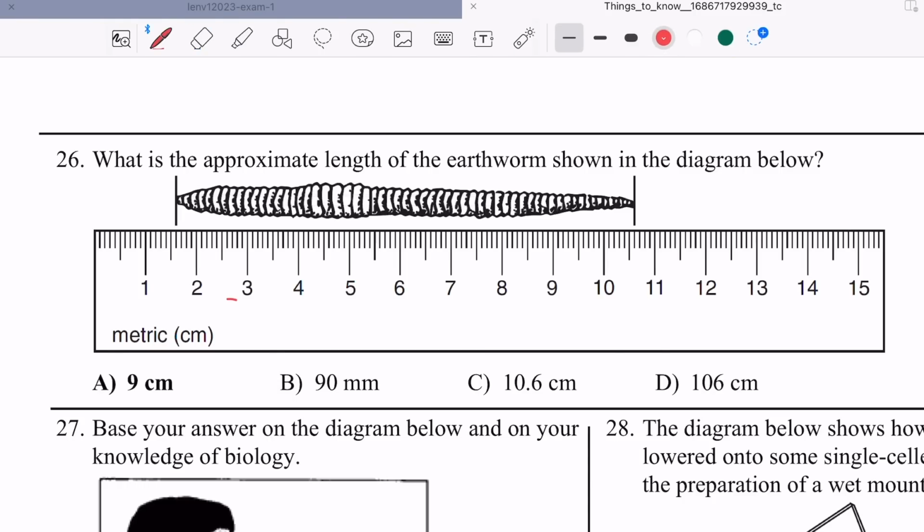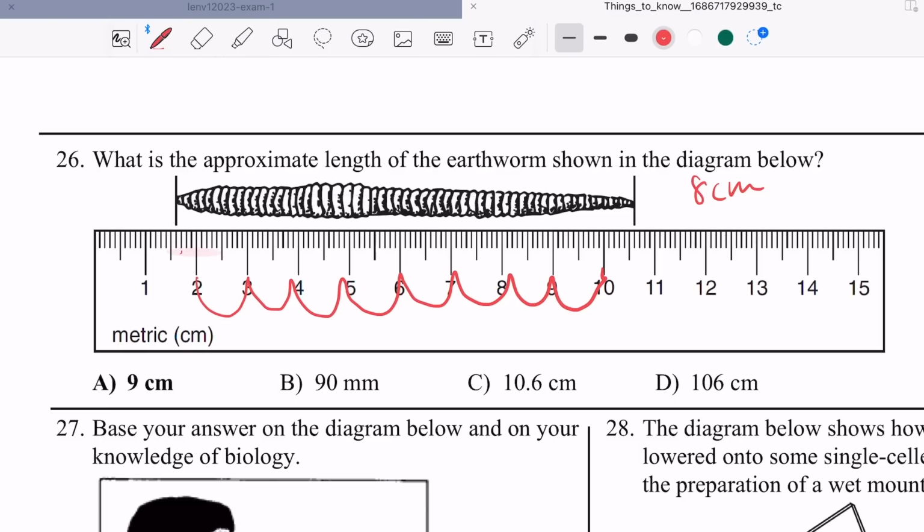So let's see. How much is from here to here? That will give us 1 centimeter. Okay? So we have 1, 2, 3, 4, 5, 6, 7, 8, 9, 10. Right? 10. Okay. So we are going to count 10. 1, 2, 3, 4, 5, 6, 7. Oh my gosh. This is not going to be easy. Let's at least start with the obvious. 1, 2, 3, 4, 5, 6, 7, 8. Okay, we know it's 8 centimeters for sure.